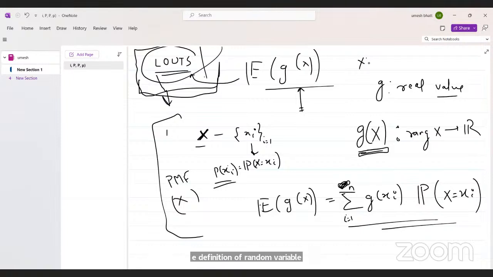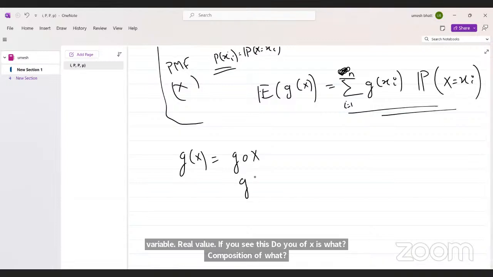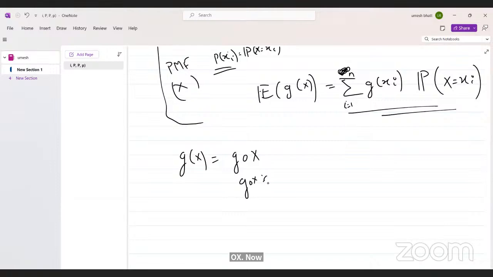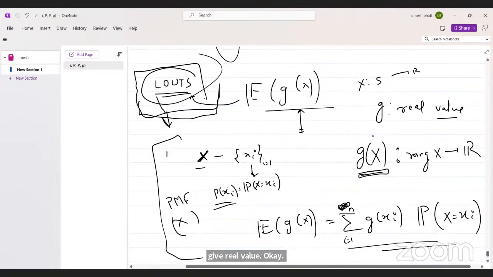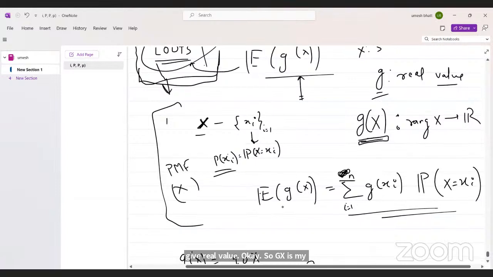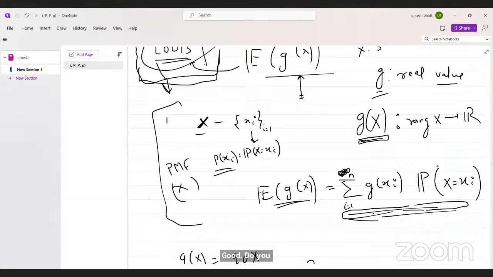A random variable maps my sample space to real values. The same thing is happening here. g of x is a composition, g o x. Now you put some value from the sample space, it will give a real value. So g(x) is my real valued function. Then what is the expectation of g(x)? It is given by this formula.